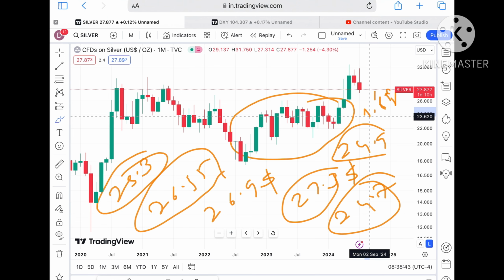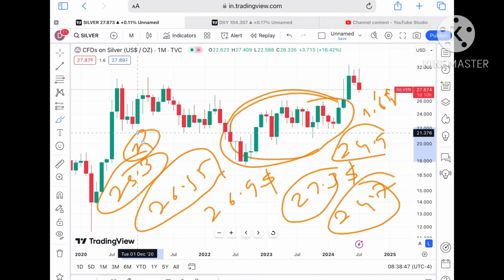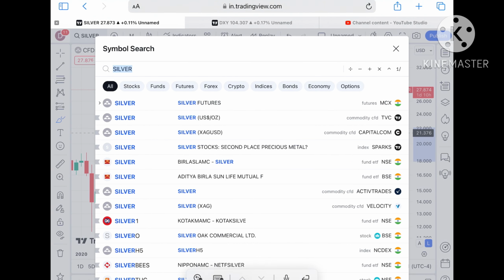If the price falls below 24.7, we can see a further fall. So if the price started falling below 25, I'll make another video explaining where it can go.